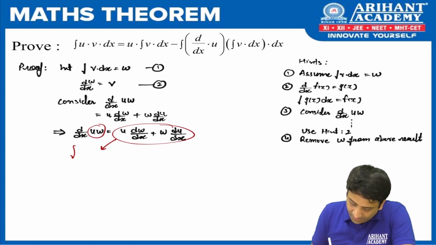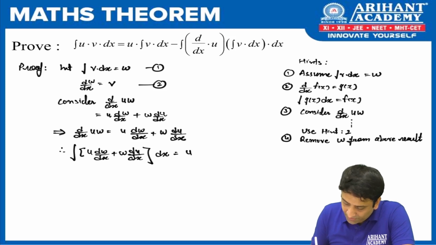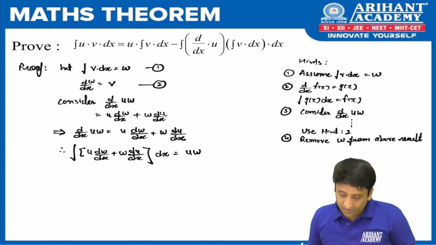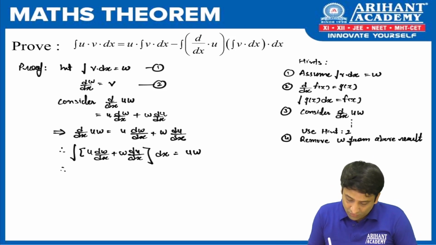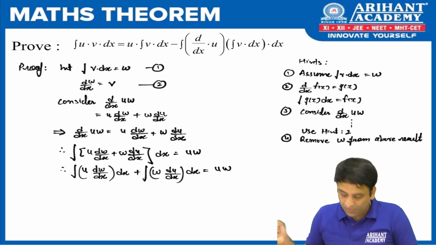So therefore, the integration of the bracket u dw by dx plus w du by dx with respect to dx is what? It is uw. And we are very close to the final answer now. What we do here is, can we open the integration here? So we get the integration of u dw by dx, the first term, with respect to dx, plus the integration of w du by dx with respect to dx, that is the second part, equals uw.